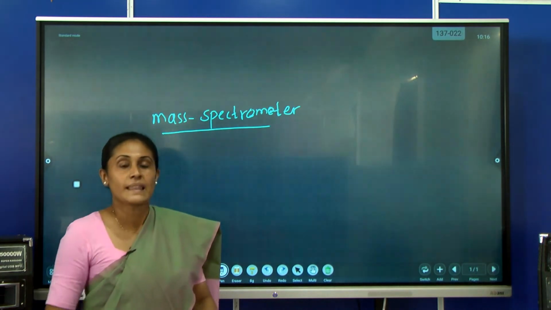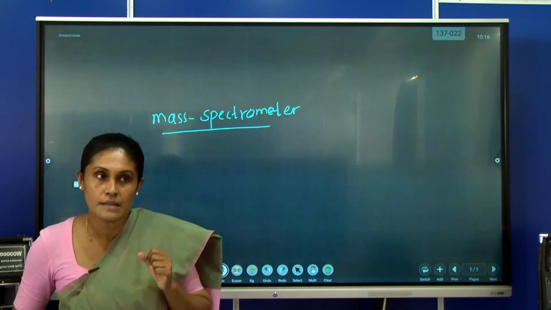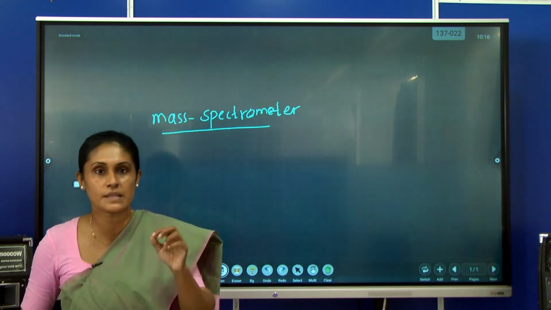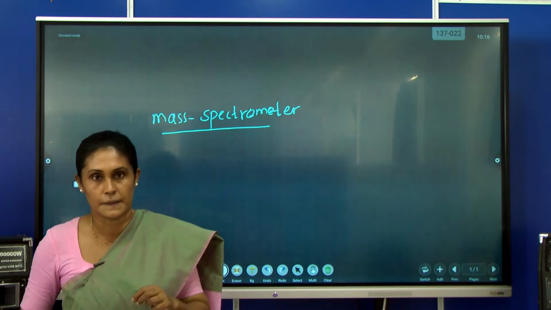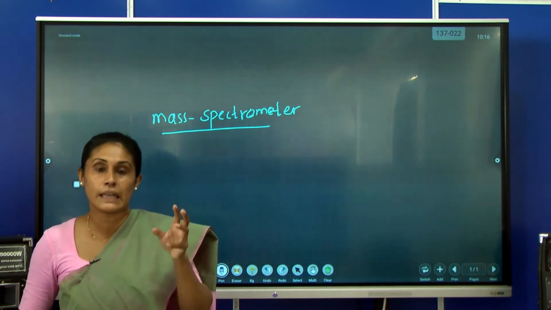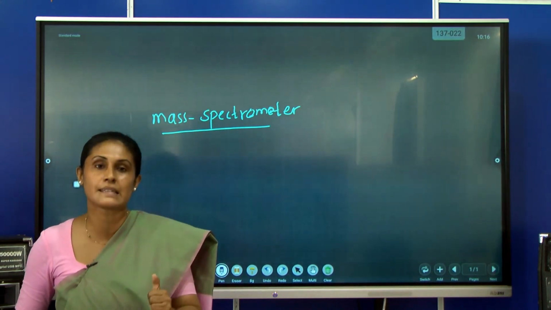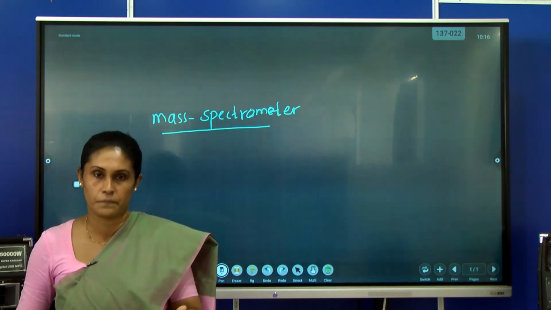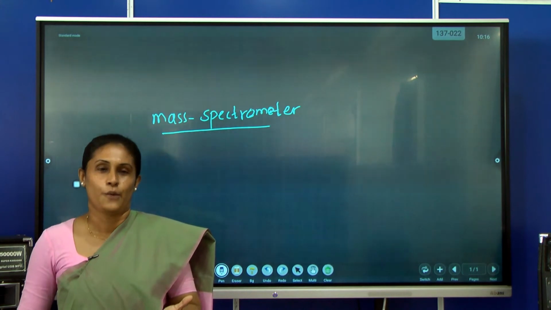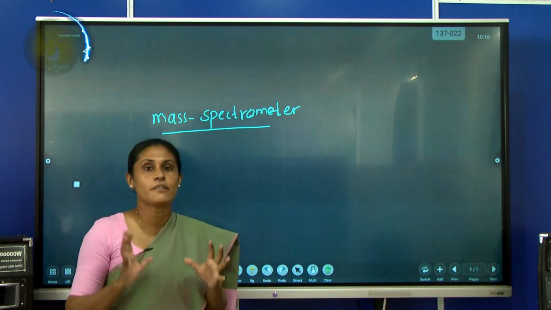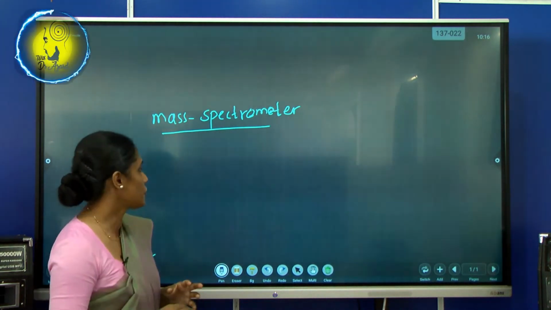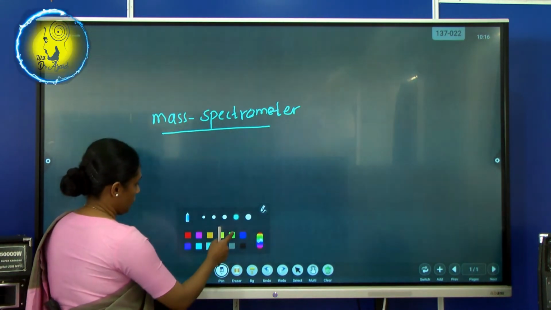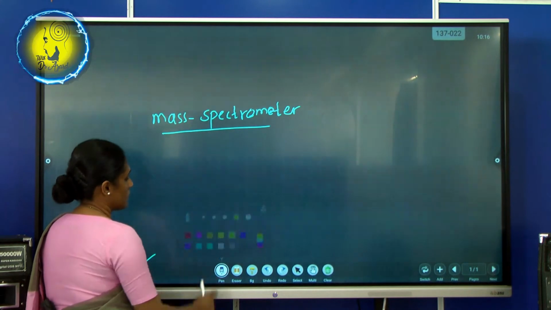Then at the same time, this mass spectrometer turns the particles into positive particles. Also, it shows the relative abundance too, right? Okay, I will draw a rough sketch of a mass spectrometer, then you will come to know the shape.